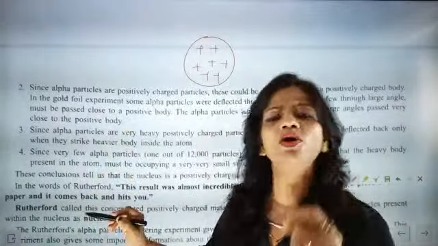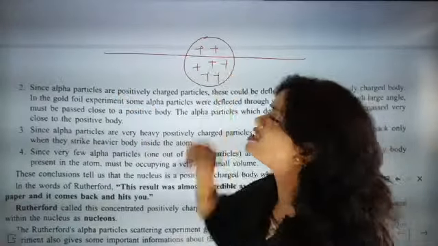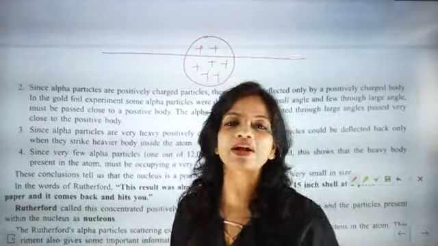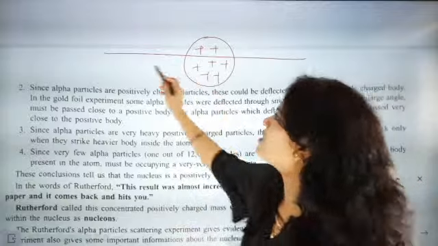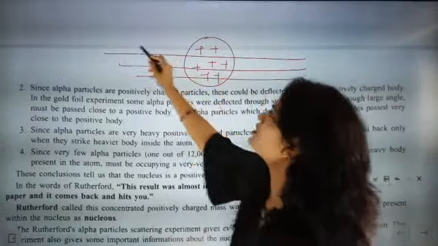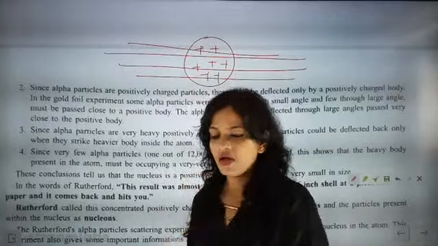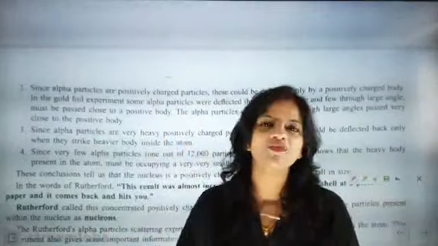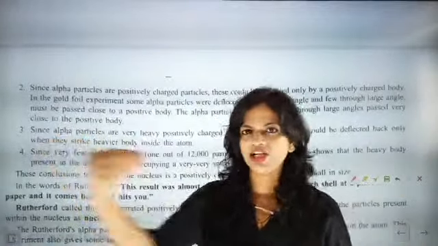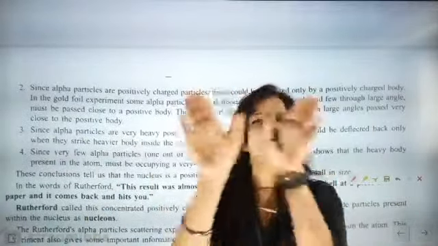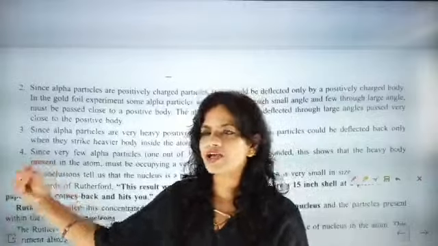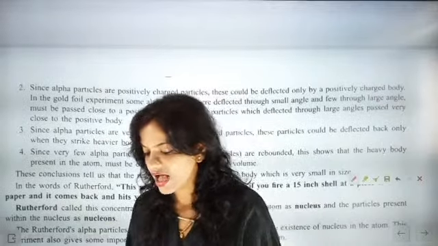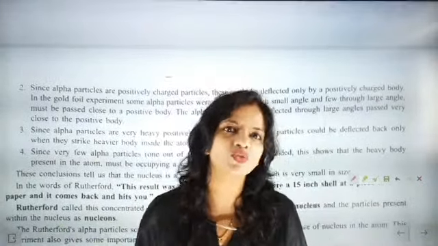When a very heavy positive charge strikes, these scattered positive charges won't be able to create that much impact to make it bounce, so they will allow it to pass. That's why Rutherford expected that all the rays would pass. This was the expectation: according to J.J. Thomson, all the positive charge is very nicely distributed, and if a very heavy source of positive charge goes through, the distributed positive charge won't do anything, and it will pass without showing any deflection.